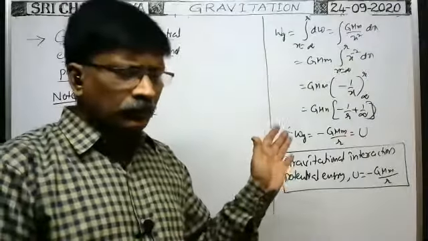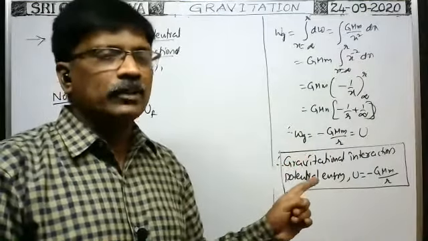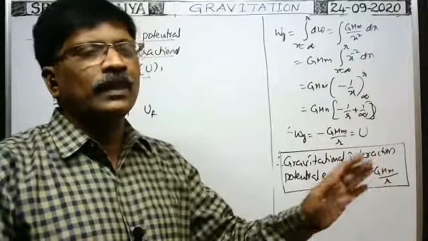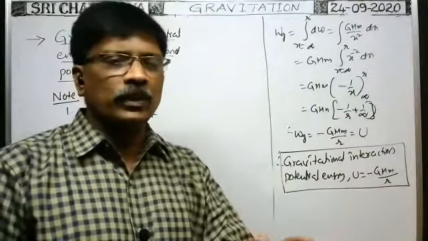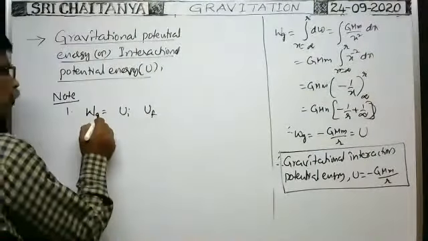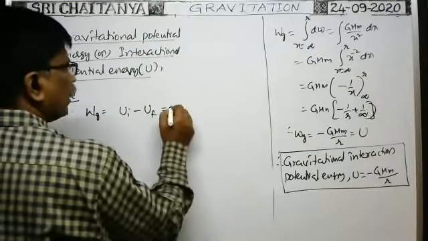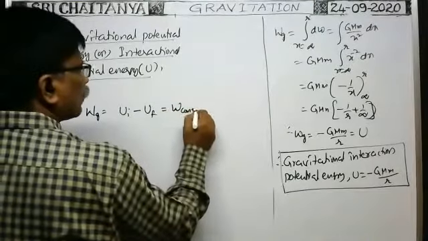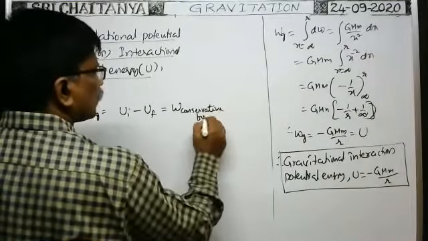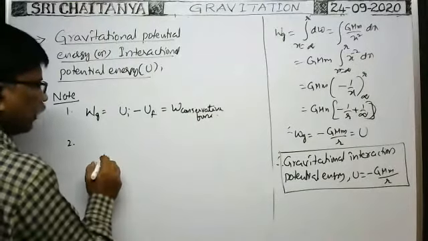If the work is done by gravity, then initial minus final potential energy is equal to work done by the gravitational force, or work done by a conservative force. Work done by an external force, which is equal to the gravitational force in magnitude, is final potential energy minus initial potential energy. So work done by the gravitational force, or by a conservative force, is equal to initial potential energy minus final potential energy, because gravitational force is conservative only. Okay. Next. Suppose there are three particles.